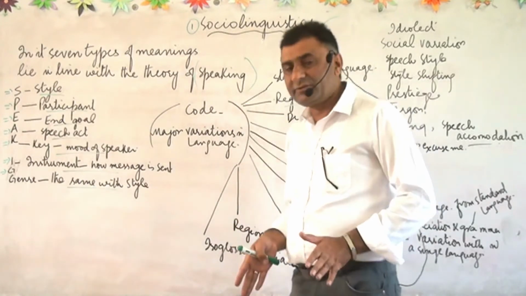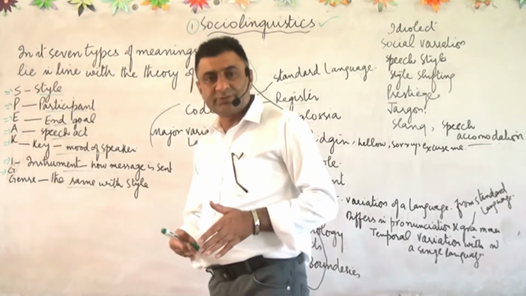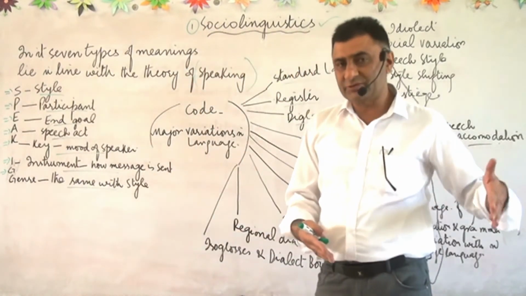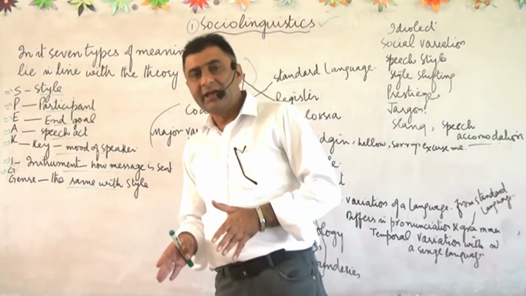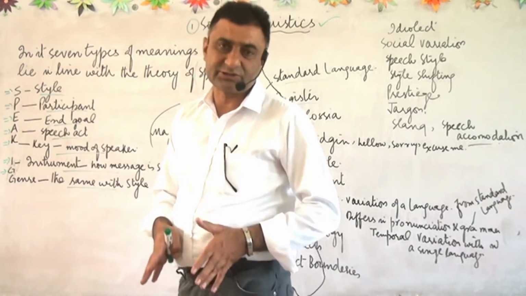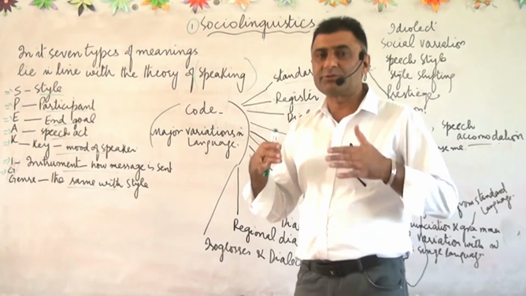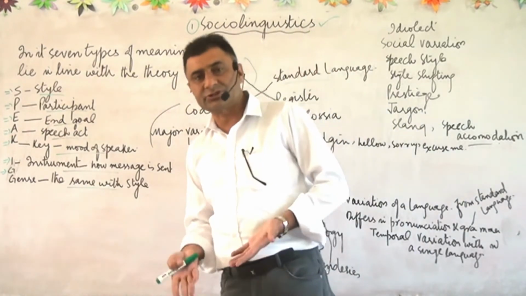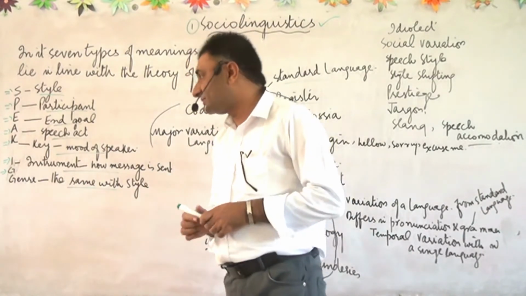So sociolinguistics studies language with reference to the person who is speaking and also the person who is listening. So the participant is very important. Also important are the participants' age, sex, gender, social status, political status, religious status and economic status. All these things are also part of this.